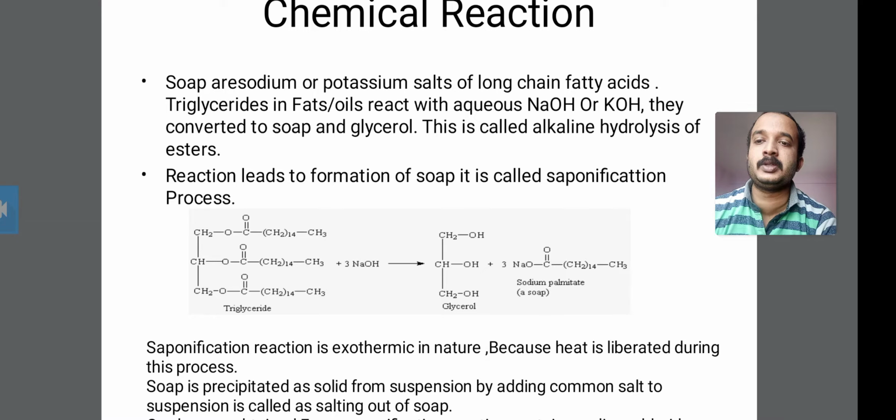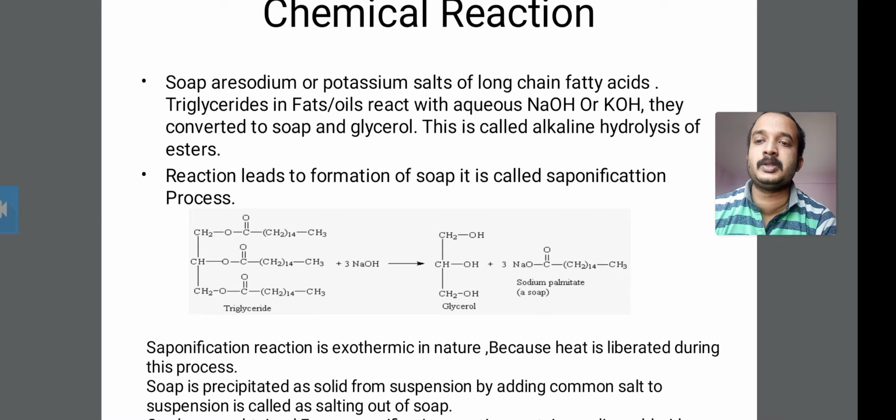Good morning, friends. In the last lecture we discussed the importance of soaps, and therefore we have to discuss the raw material for soaps. In this lecture we have to discuss the chemical reaction of soap.